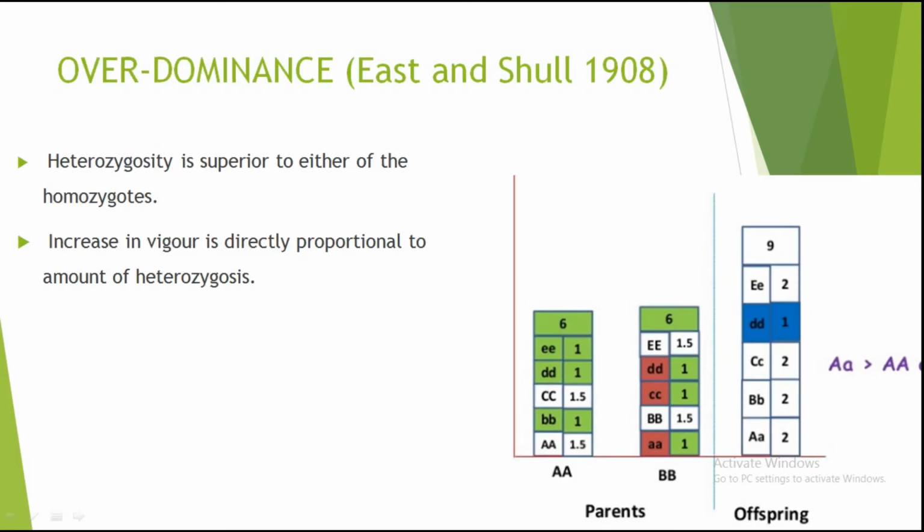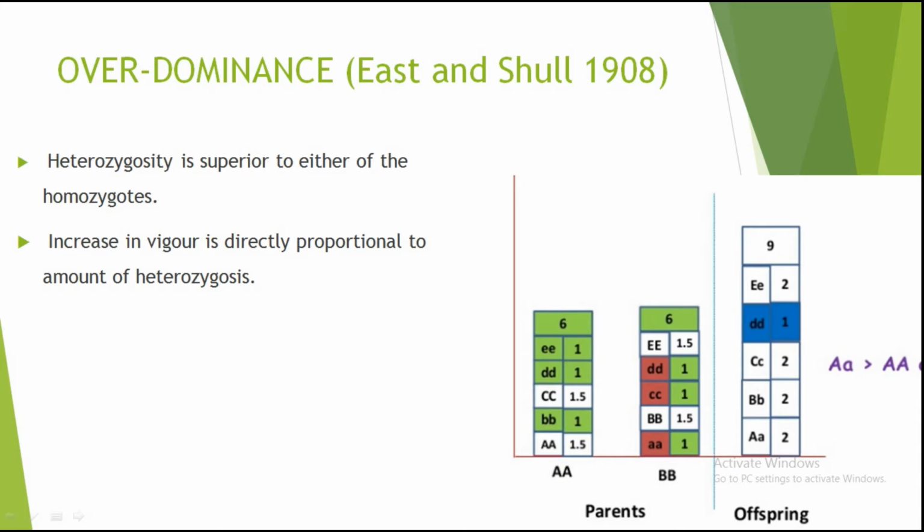Now the over-dominance hypothesis: heterozygosity is superior to either of the homozygotes. Increase in vigor is directly proportional to the amount of heterozygosis. Let's see in the example, it will be clearer after we see the examples. So here the parents are again A and B. Now we have to see, in the case of the recessive homozygous, it's contributing 1, 1 each.